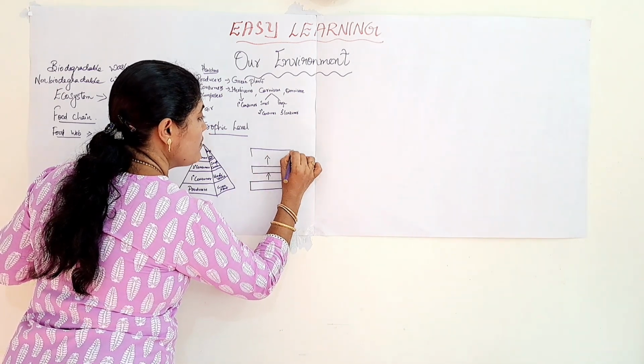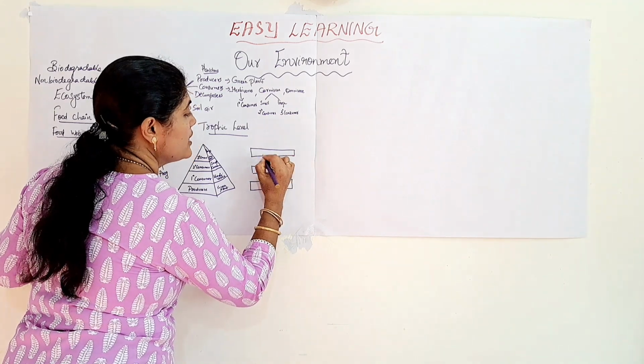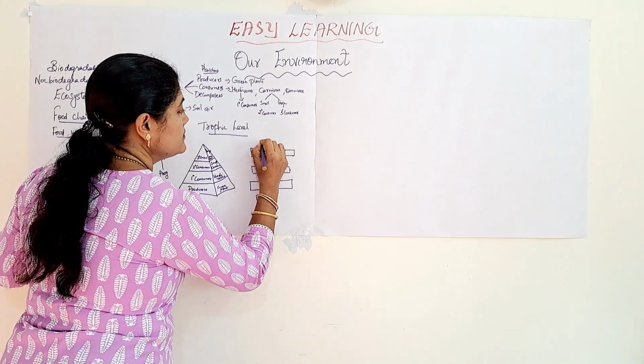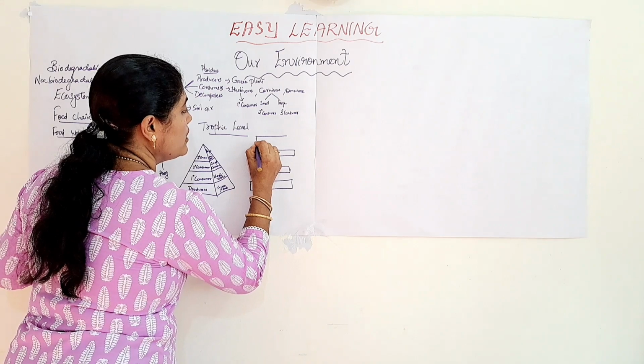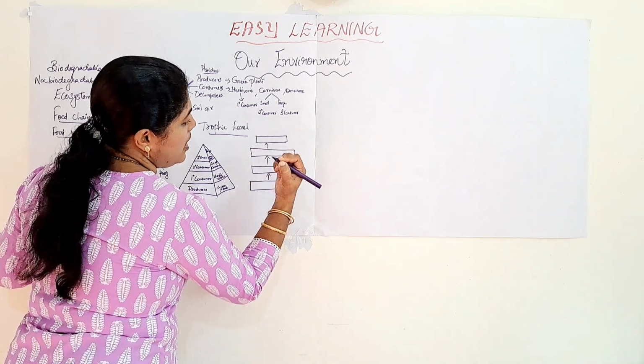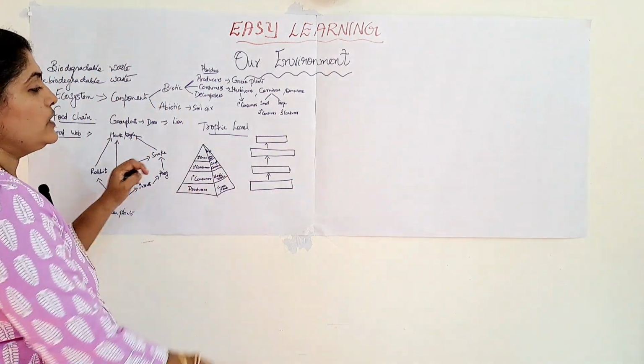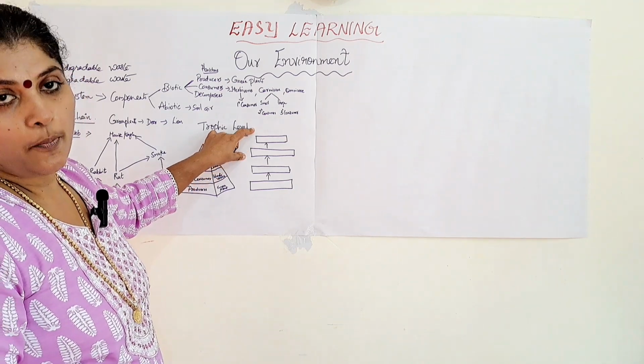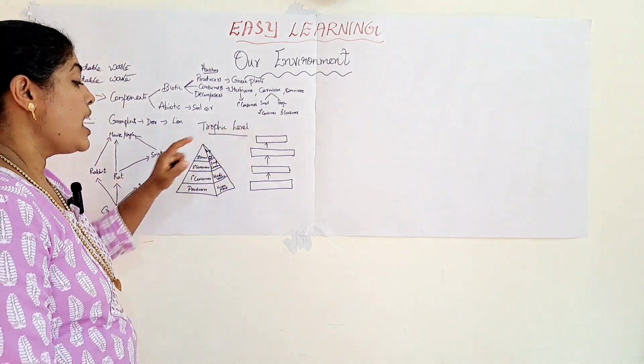So the first trophic level will always be the green plant. The second trophic level will be the herbivores. The third trophic level will be the small carnivores. And the fourth trophic level will be the large carnivores.